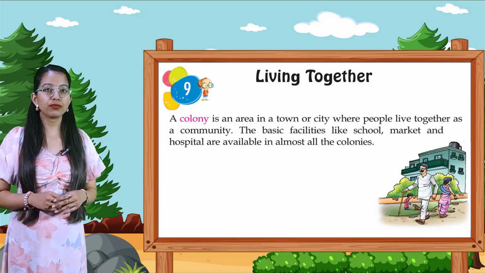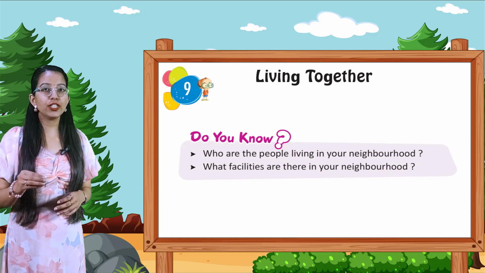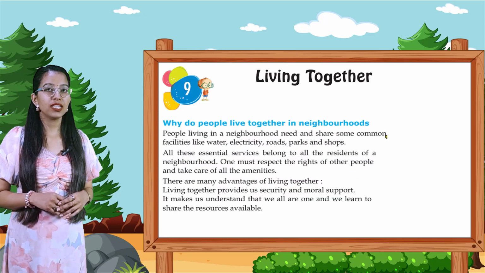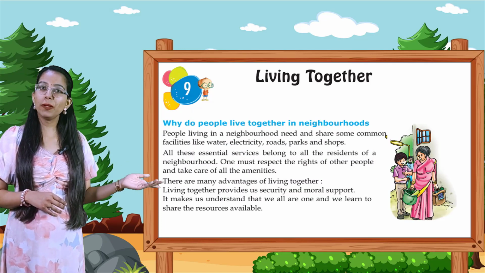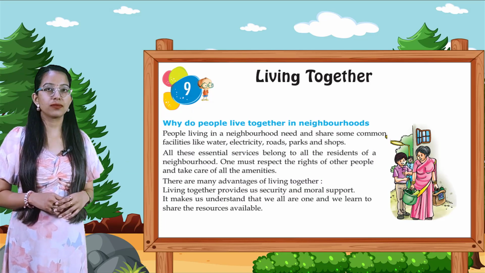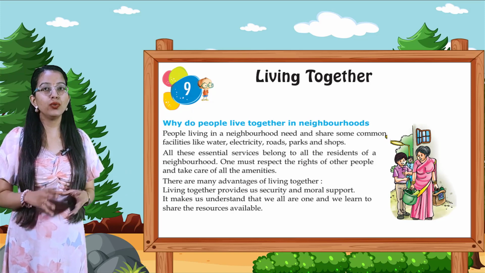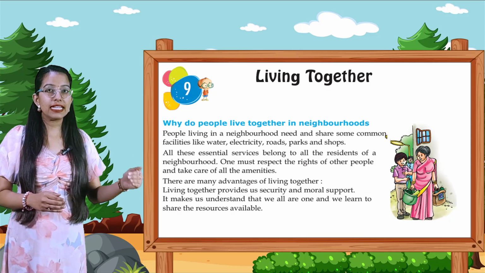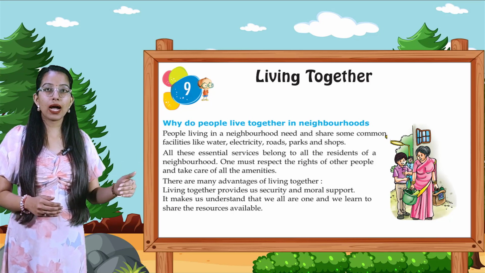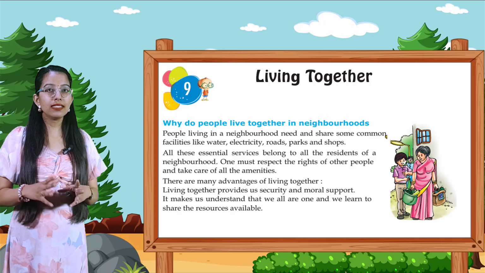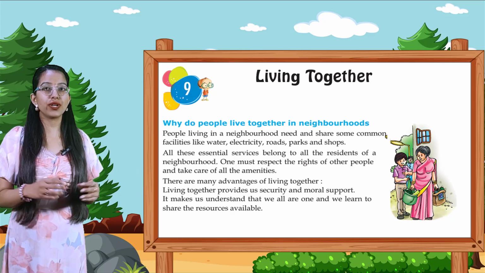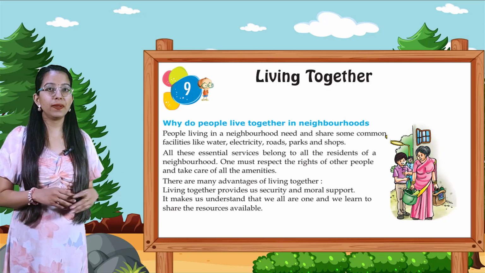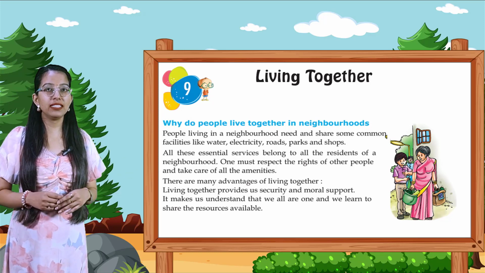Do you know who are the people living in your neighborhood? What facilities are there in your neighborhood? Next topic is, why do people live together in neighborhoods? People living in a neighborhood need and share some common facilities like water, electricity, roads, park and shops. All these essential services belong to all the residents of a neighborhood. One must respect the rights of other people and take care of all the amenities.